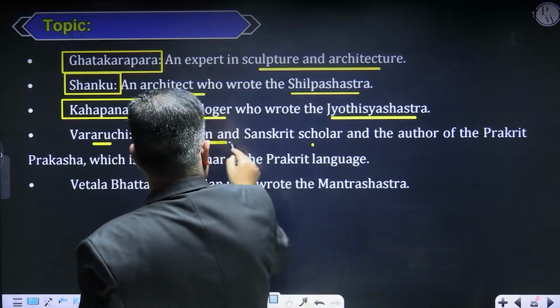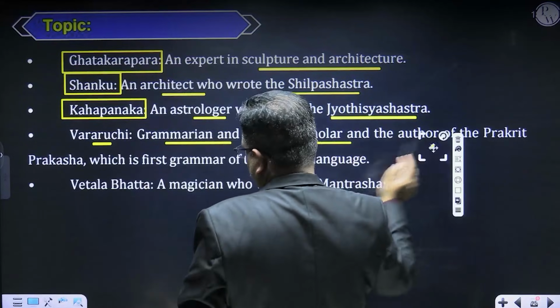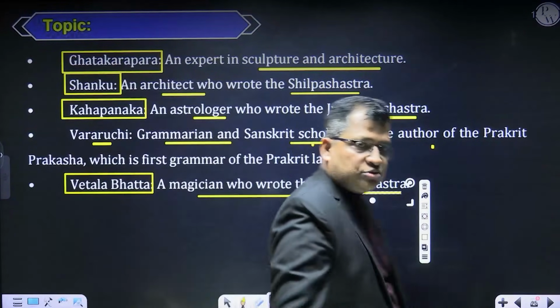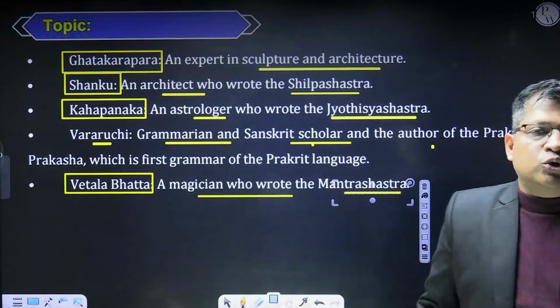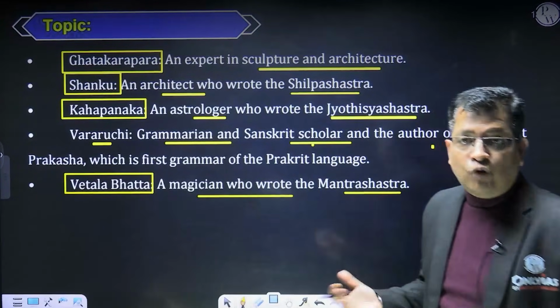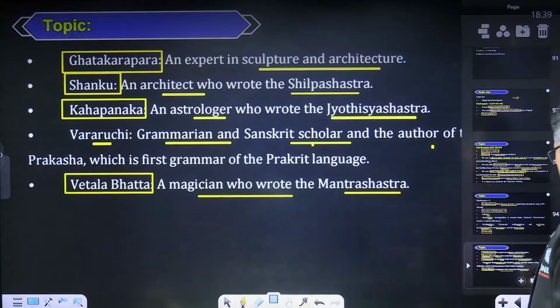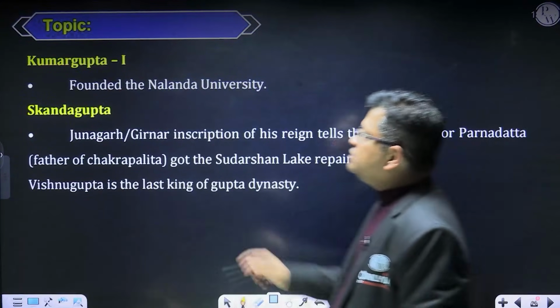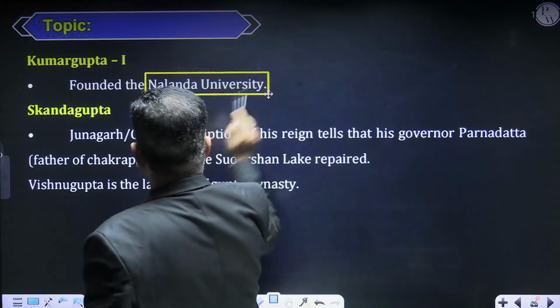Varuchi was a grammarian and Sanskrit scholar, author of the Prakrit language, and Betal Bhatt was a magician who wrote the Mantra Shastra. So his court was adorned by the 9 luminaries of the different walks of life. Now, sirs and madam, if I come to Kumaragupta, he had established Nalanda University.